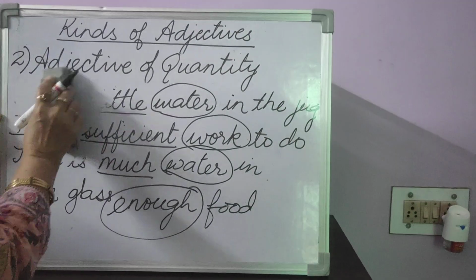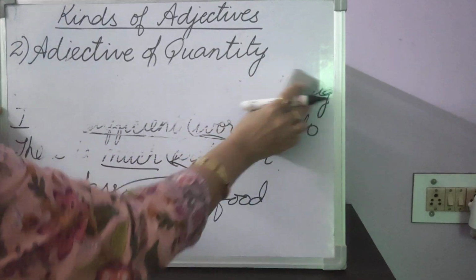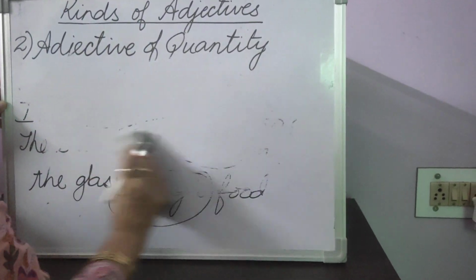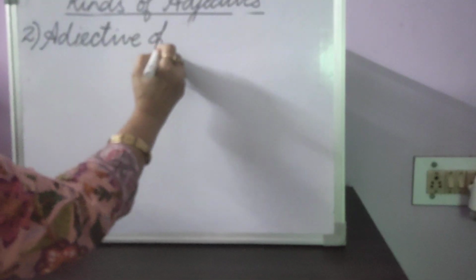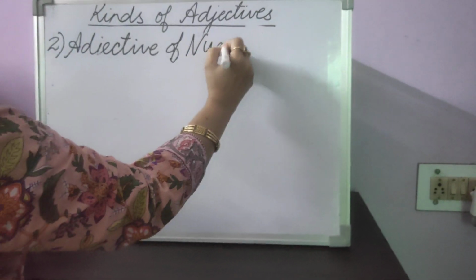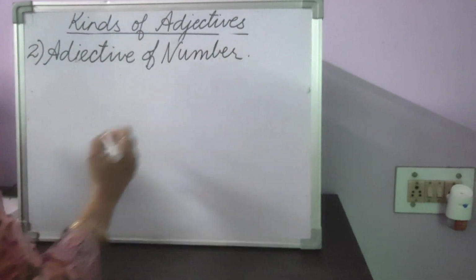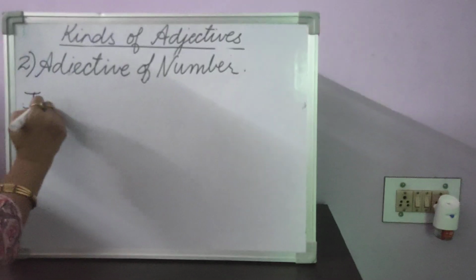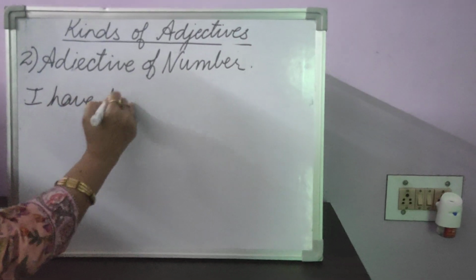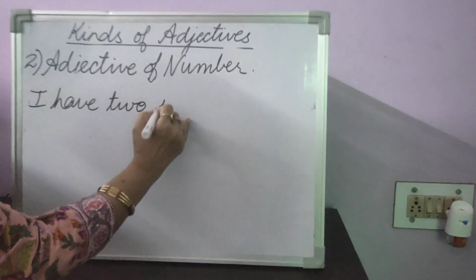Okay. Now, the third type of adjective again is something to do with counting only, but this time you will see that these are the adjectives which are used with nouns that we can count. For example, I have 2 pens.